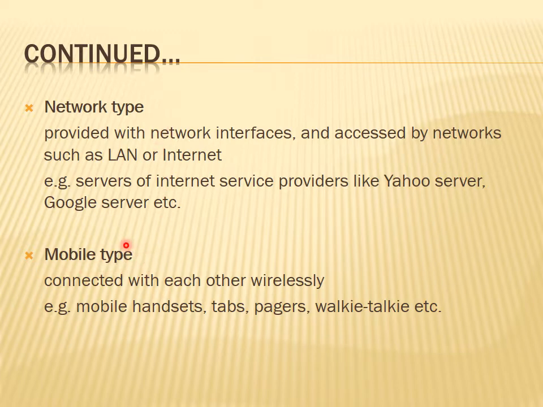The last type is the mobile type. In this case, all these embedded devices or systems are connected with each other wirelessly. So there is no physical connection as such. Examples are mobile handsets, tabs, pagers in earlier days, and walkie-talkies. Okay, so these are the mobile type of embedded systems. In this case everything is happening wirelessly. So these are the four important categories of an embedded system.